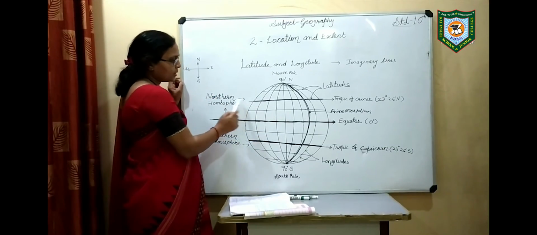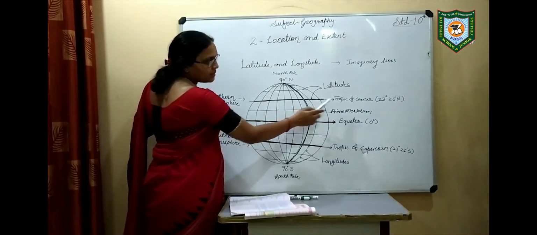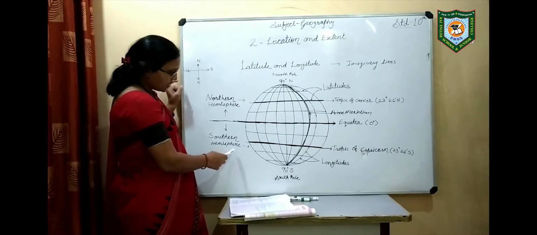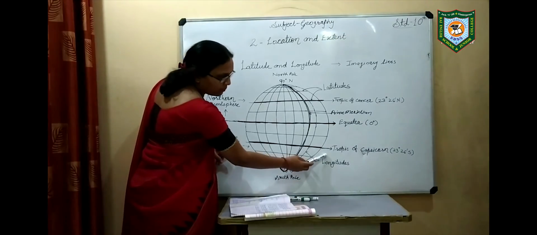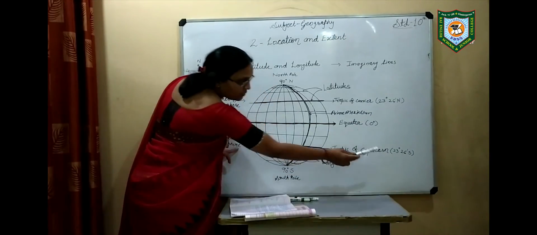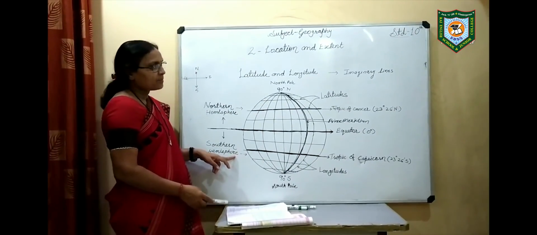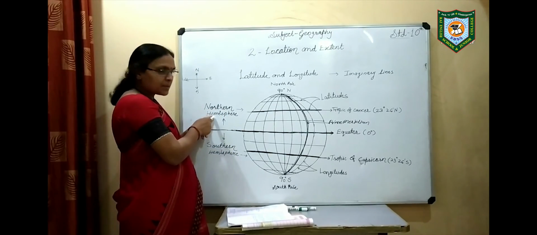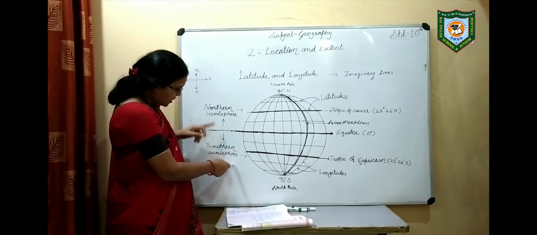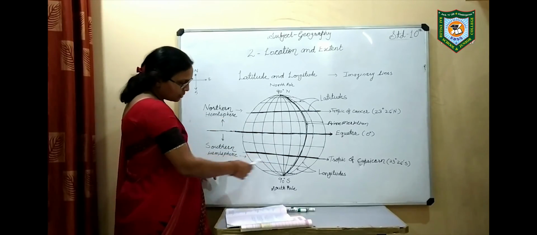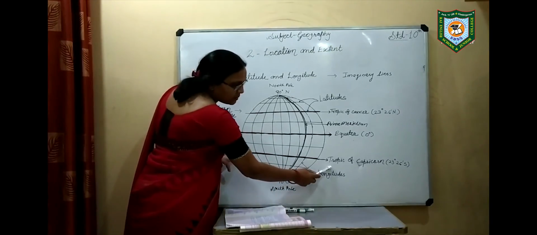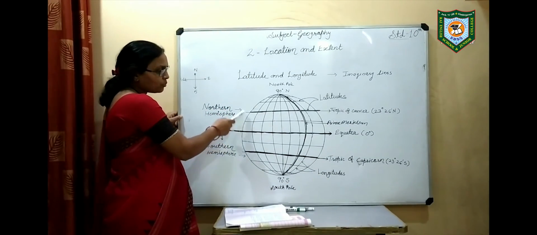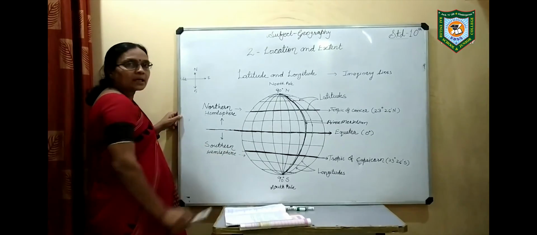You see that in the northern hemisphere, the Tropic of Cancer is at 23 degree 26 minute north, and in the southern hemisphere, the Tropic of Capricorn is at 23 degree 26 minute south. It means the Tropic of Cancer is passing through the northern hemisphere, and the Tropic of Capricorn is passing through the southern hemisphere. Getting it? And both are equidistant from the equator.